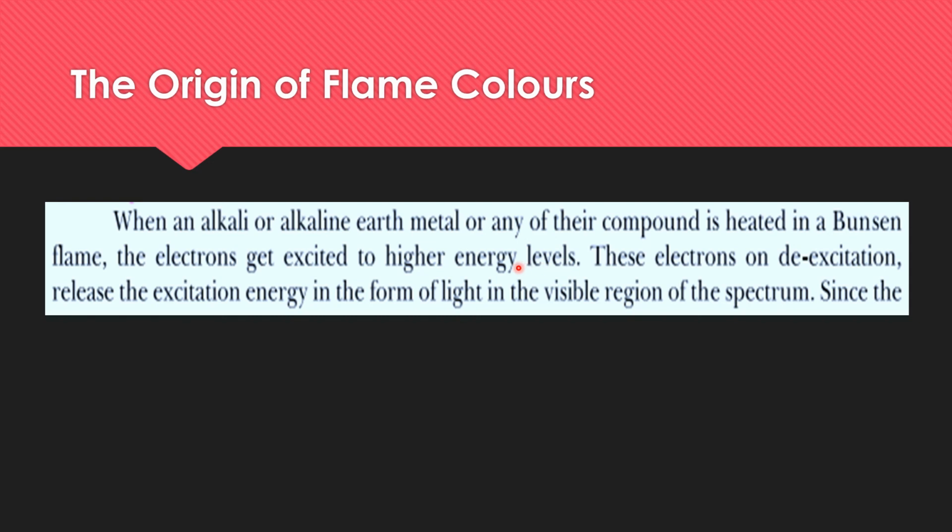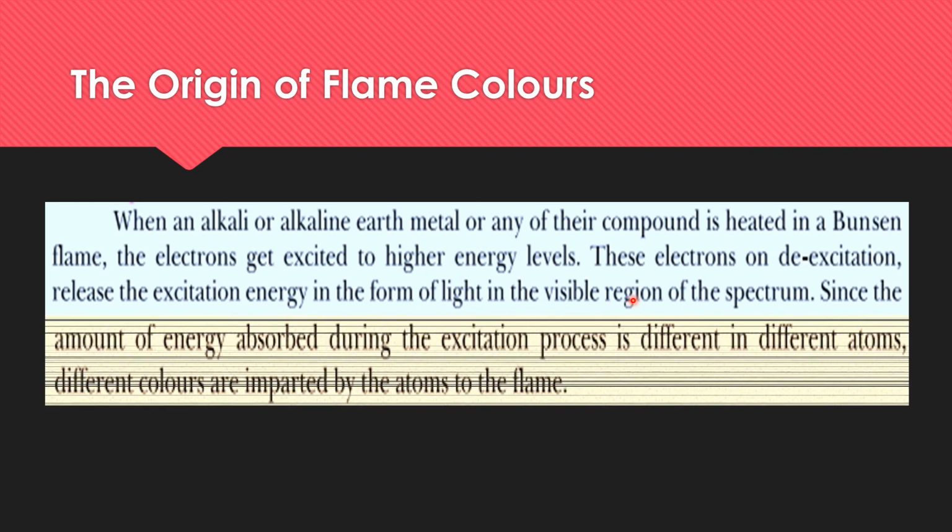And then these electrons on de-excitation come back to their lower energy level, and during this de-excitation they release the energy that they had absorbed in moving from the lower to the higher energy level. In the de-excitation, they release the energy in the form of light, and it is in the visible region of the spectrum. You can see the intense color.